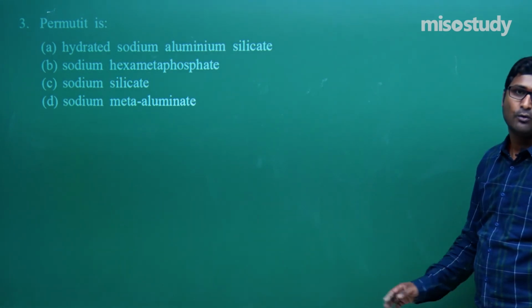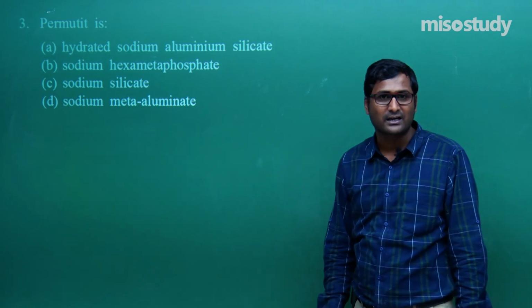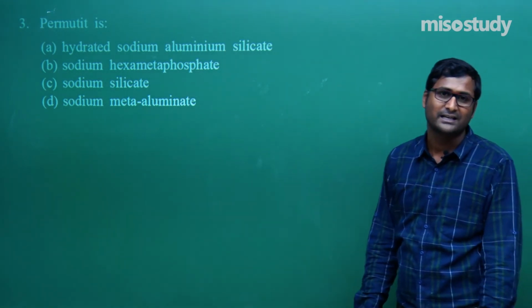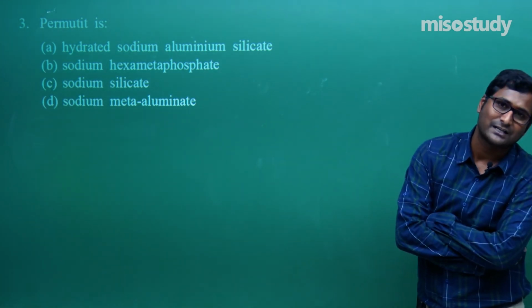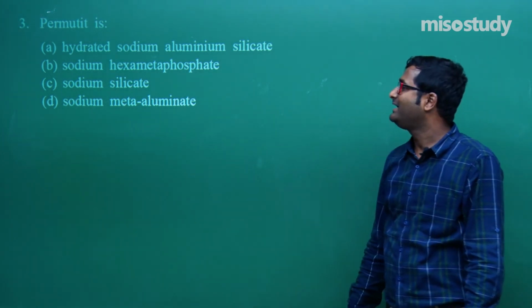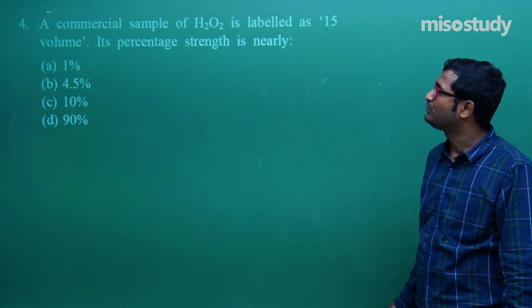Permutit. We all know permutit is used for softening, that is, to remove the hardness of water. What is the formula of permutit? Sir, the formula of permutit is Na2Al2Si2O8 into xH2O. So what will happen in this case? Sir, this one is hydrated sodium aluminum silicate. Now let's move to the next one.